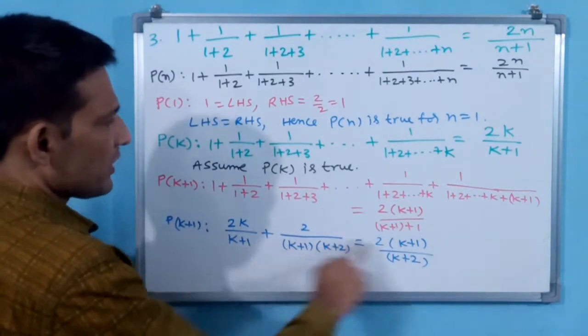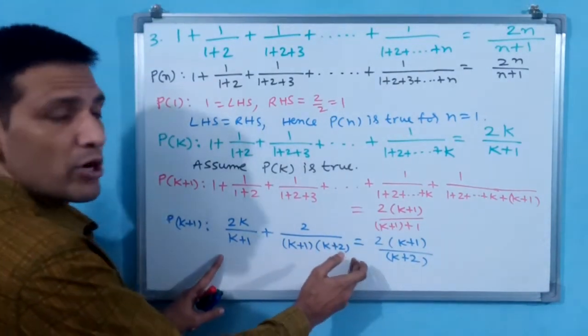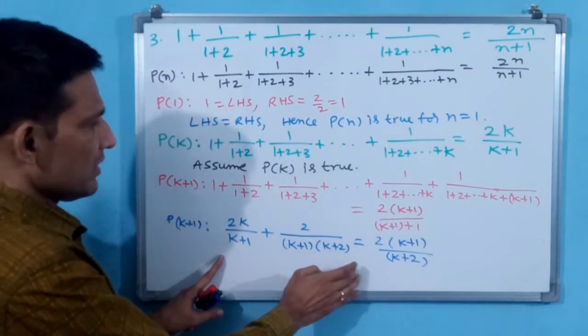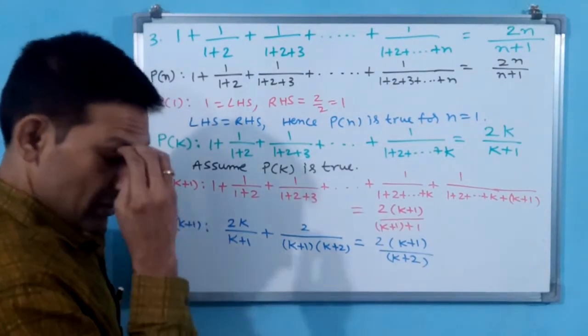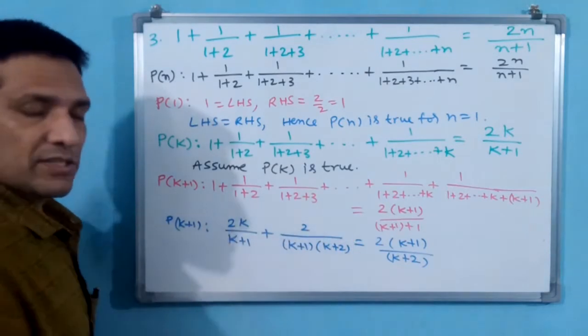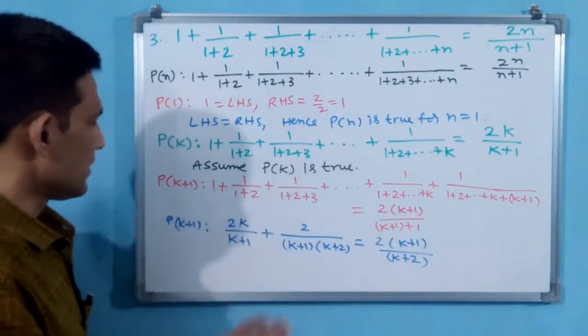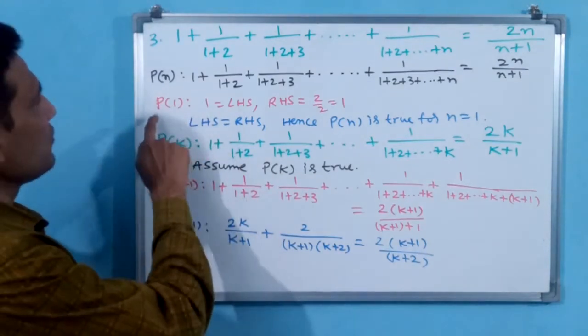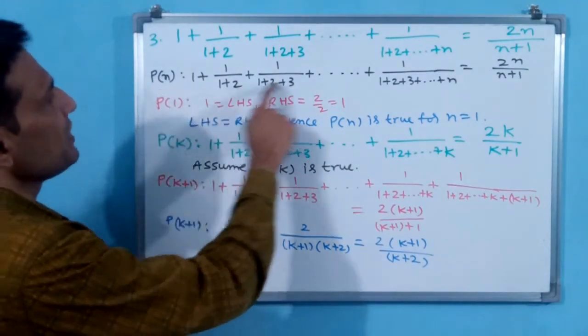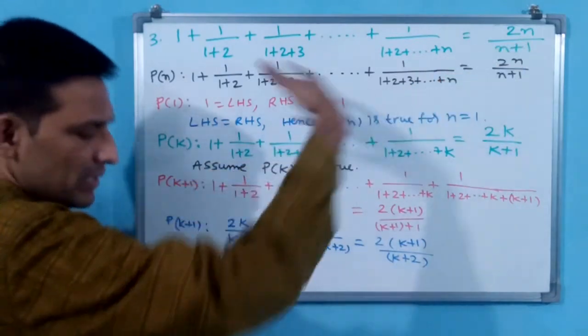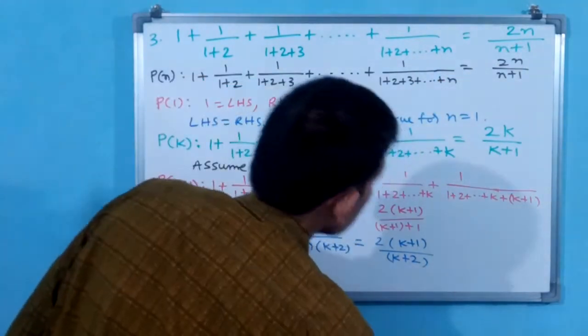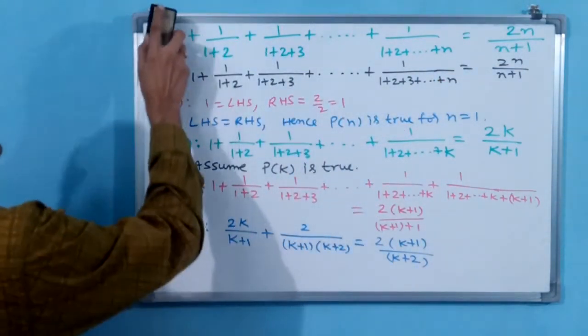Now what we have to do? Simply you have to cross multiply. LHS only you have to take. Equation Pk plus 1, LHS only you have to take. You have to prove that LHS is equal to RHS. What I am going to do? I am going to rub up to Pn. Let us see if that space we can get this.